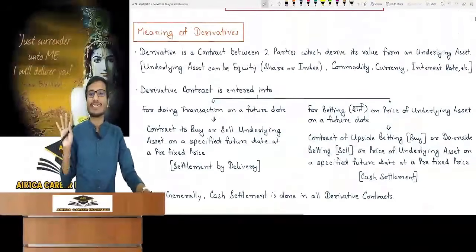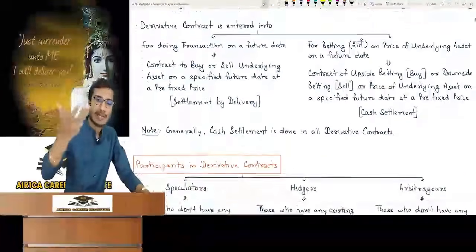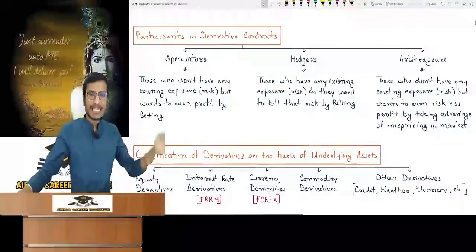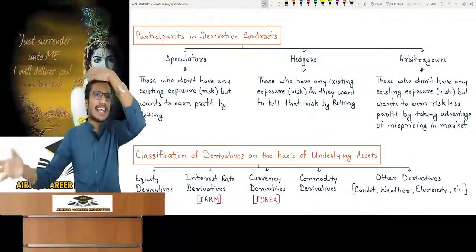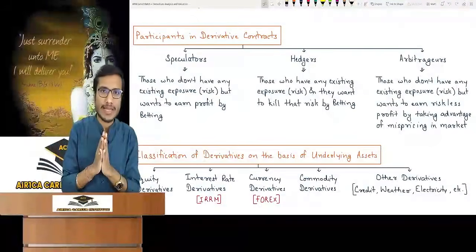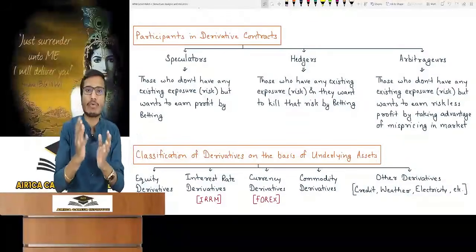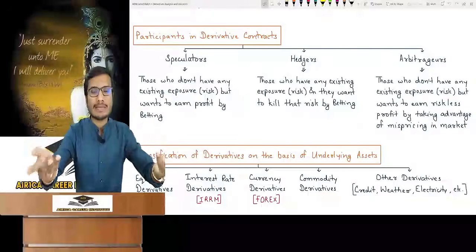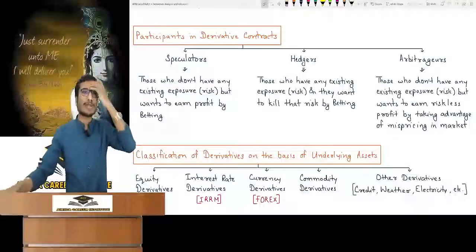This is derivative. What is derivative exactly? So you all understand it, feel it, and once you have understood, we will move ahead and you will get more clarity in detail. Then we saw the topic of participants in a derivative contract. What kind of people participate in it? It is not important for the exam. Understand this once: if you get the wording in a question, then you should know who these people are. In derivatives, people like you and me go; they have just been given category-wise names. They are not special people.